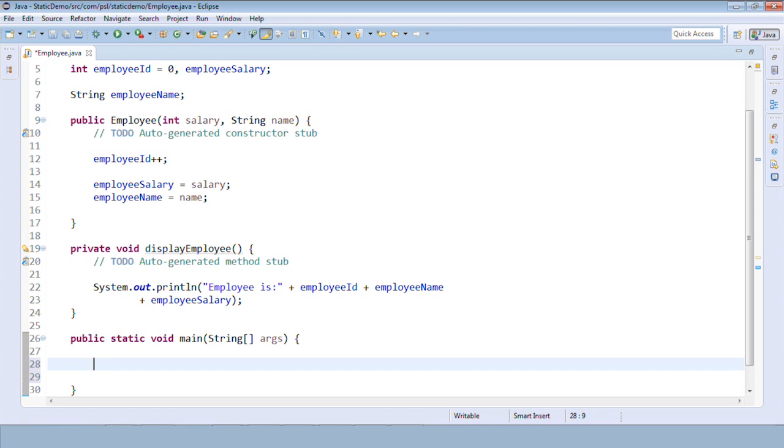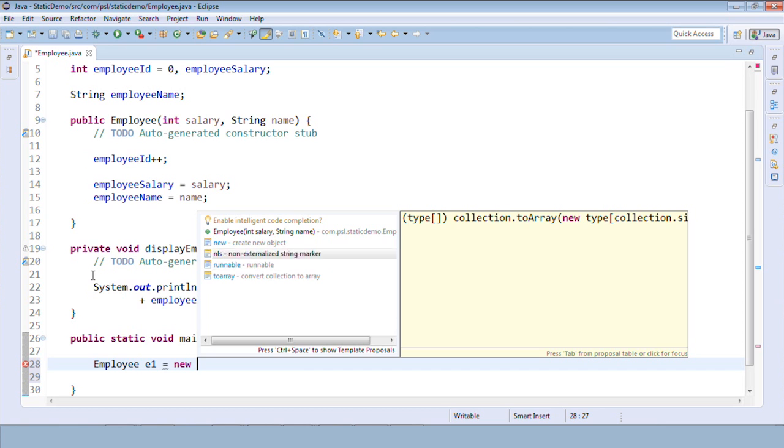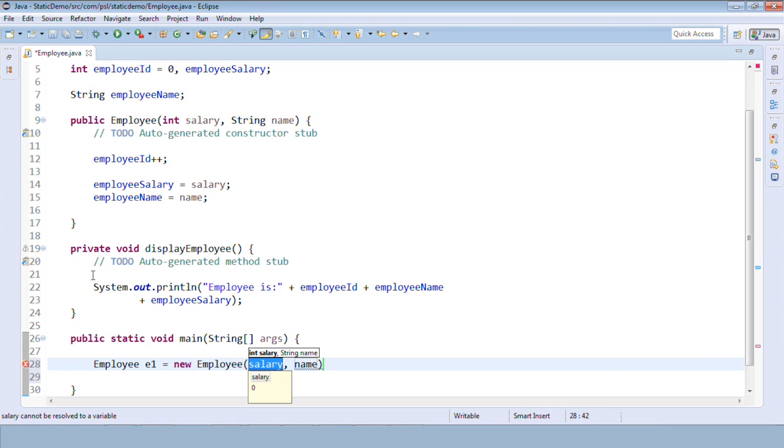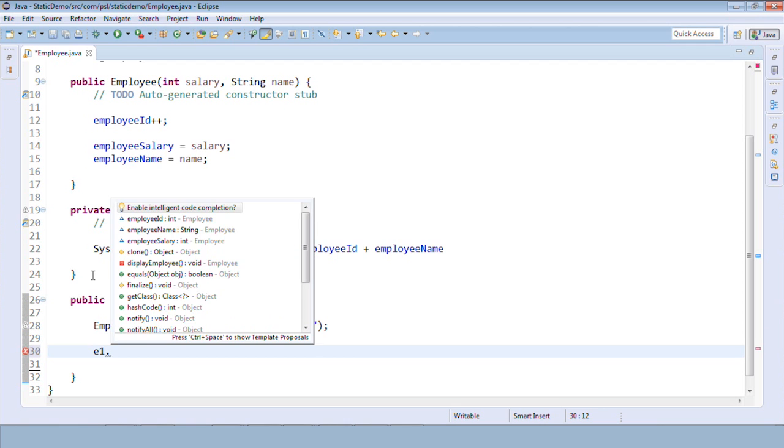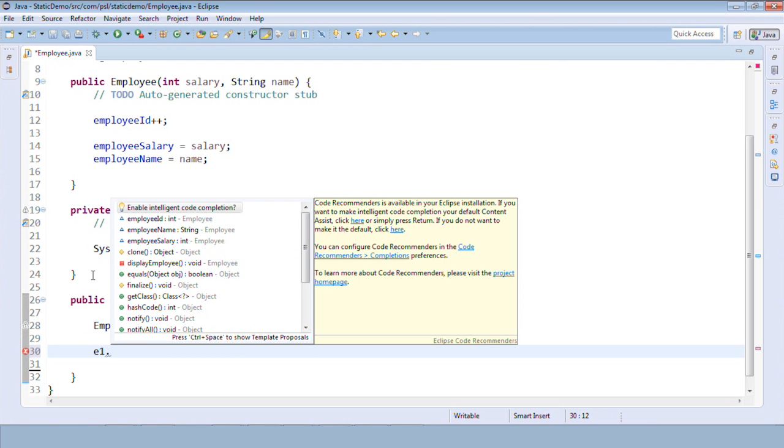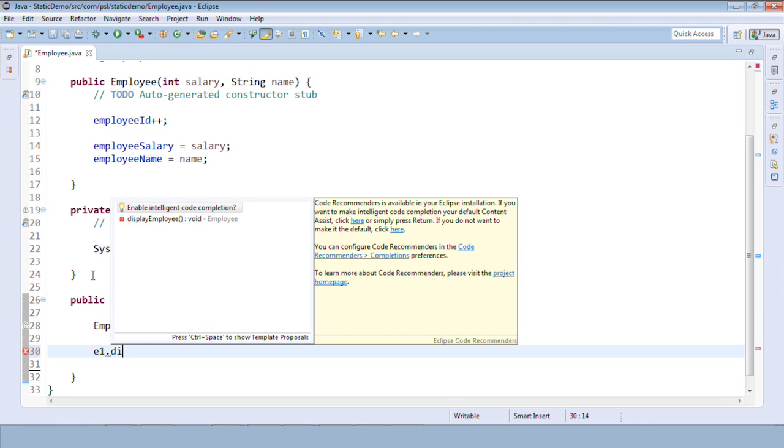So let me initialize the constructor, let me create an object and call these methods. I'll create an object of employee in main. We already know how to create an object, right? So I'll create 3 objects probably. To call the parameterized constructor, I need to pass salary here. Say salary is 10,000 and name of employee as say XYZ. And I'll give a call to the methods, members of the class. So the method is display employee.